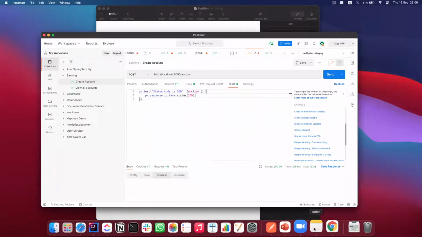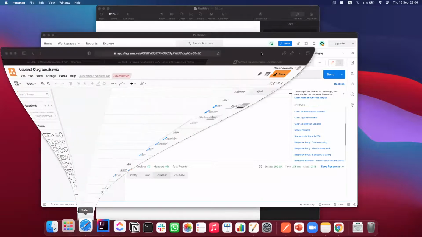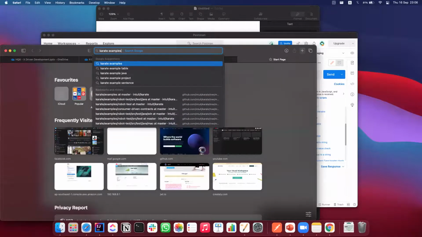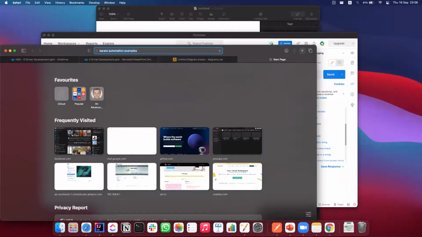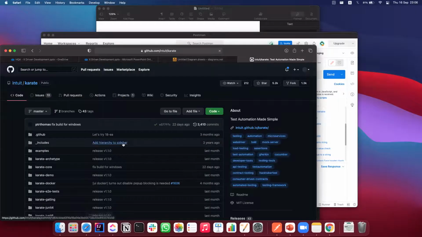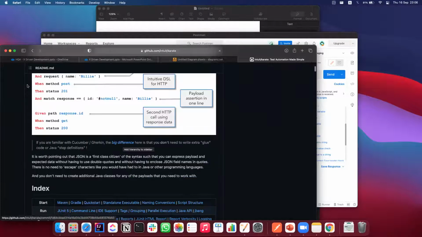There are a lot of examples of how to write tests there. Right. So let me show you the next step. Now, this is one of the examples.